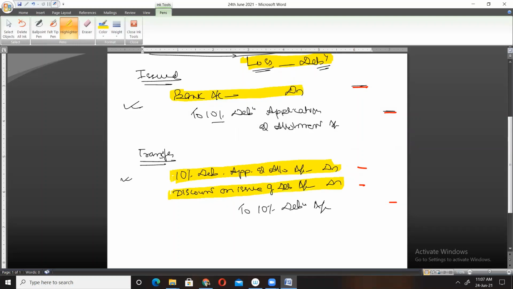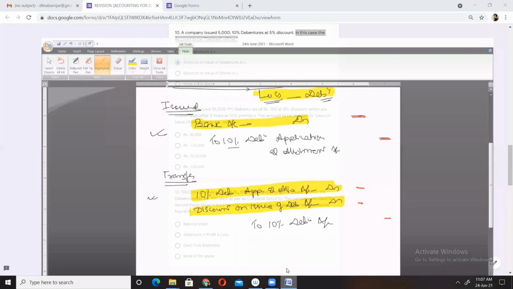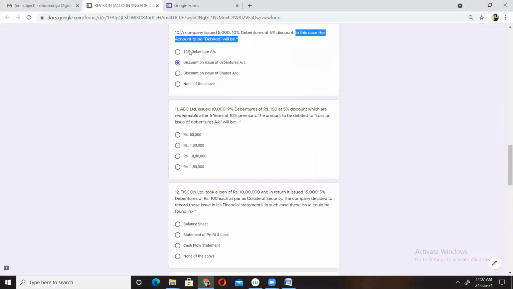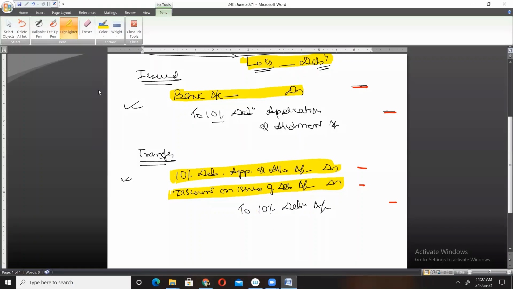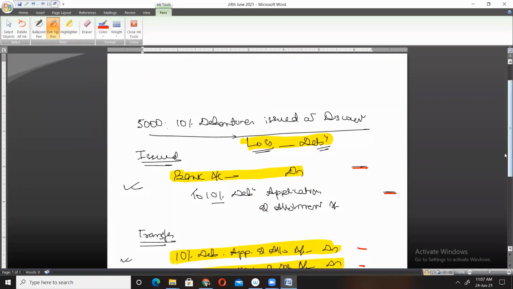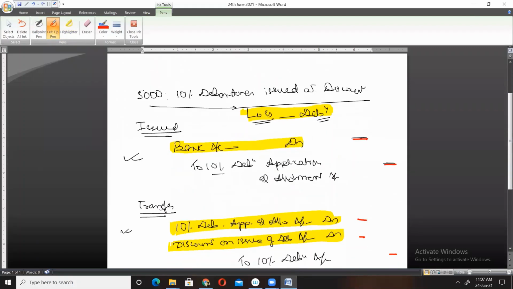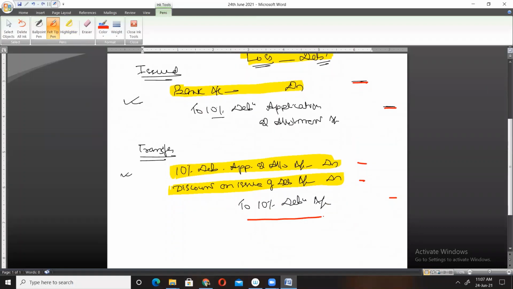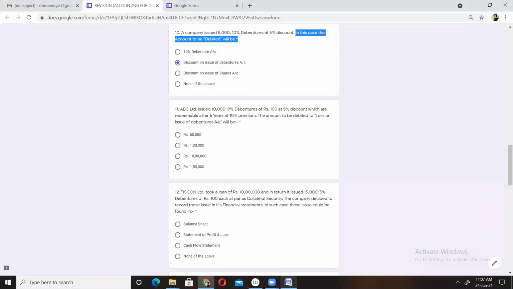Let's see what we have in the options. First, 10% debenture account. Is it debited? No, it is credited, so it will not be the correct option. Next, discount on issue of debentures.